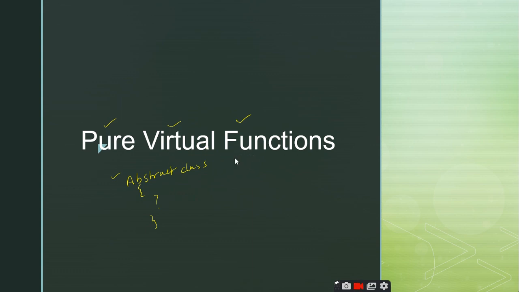Now we are going to see what these pure virtual functions are. We know the purpose of virtual functions: they are used for the overriding concept. But what does this pure mean? As I told, these functions will not have any definition. The pure virtual function does not have any definition in the base class. Then where can we give the definition of these pure virtual functions?